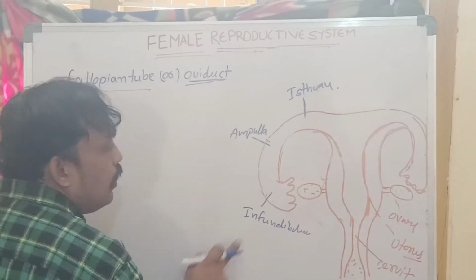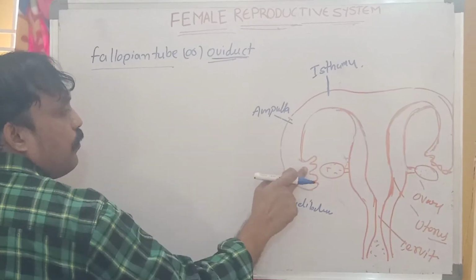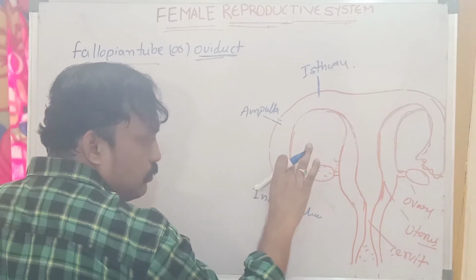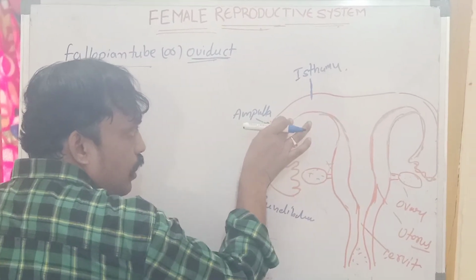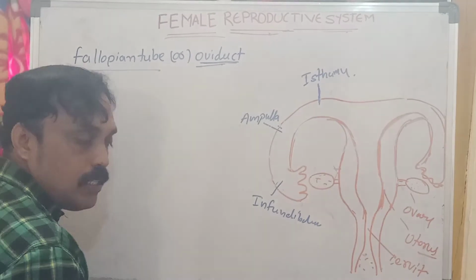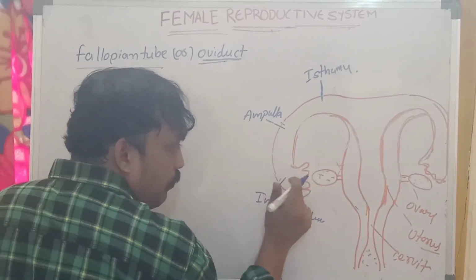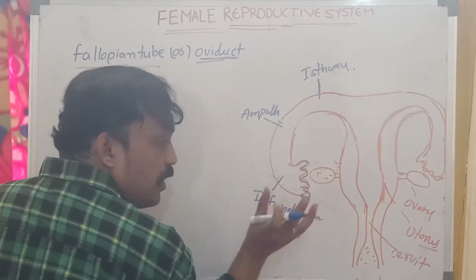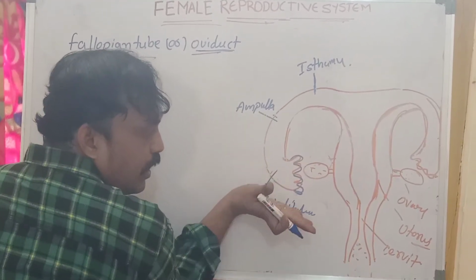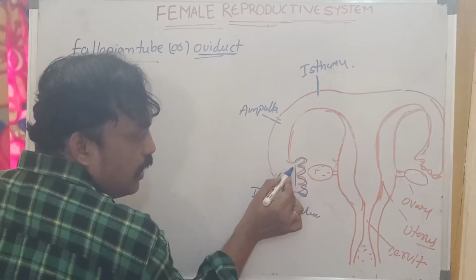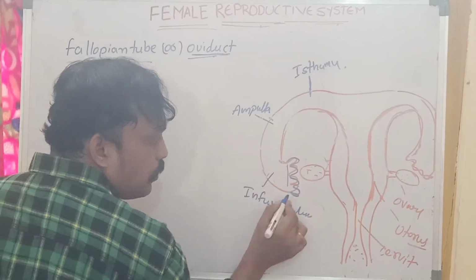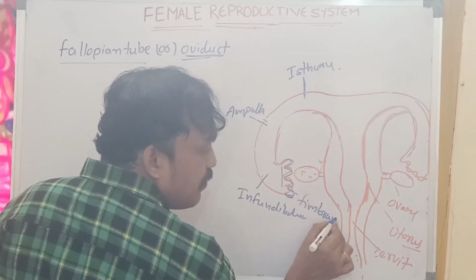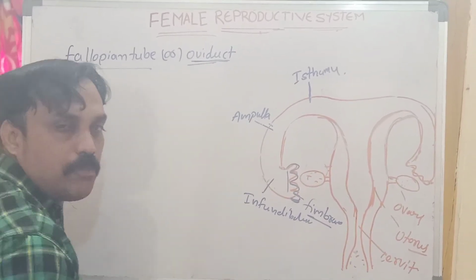So the oviduct is divided into three parts: infundibulum, ampulla, and isthmus. Here we observe finger-like projections, funnel-shaped, which we can call fimbriae.